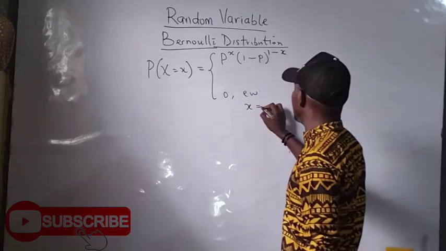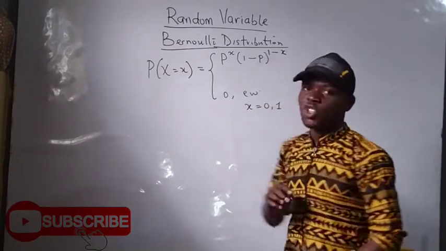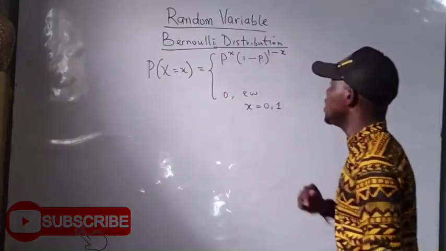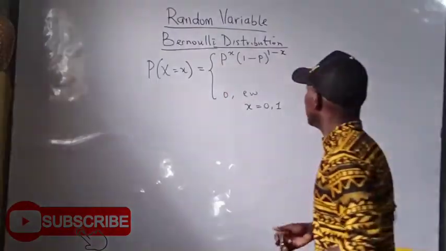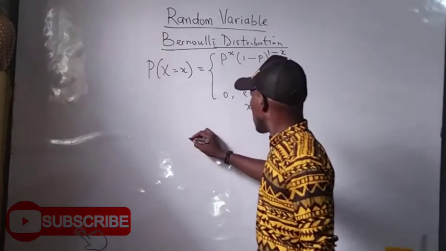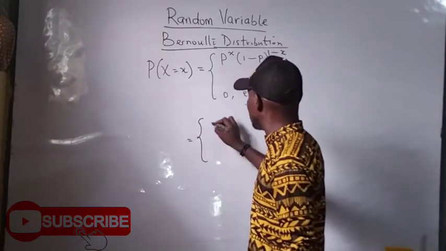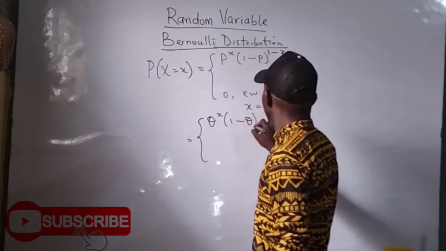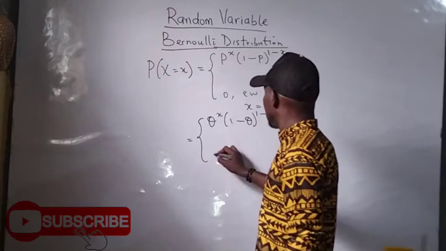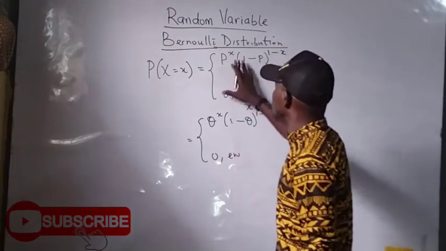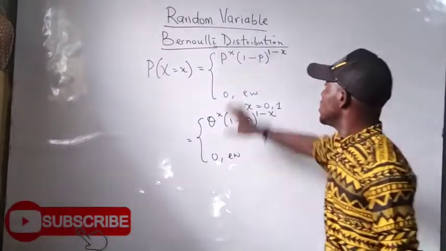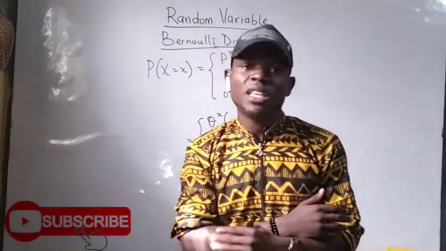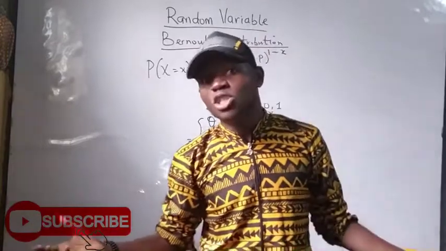With x ranging between 0 and 1. That is the outcome. That is the PDF of a Bernoulli distribution. In some textbooks you can also see it as theta raised to power x, times 1 minus theta raised to power 1 minus x, and 0 elsewhere. Now, what does this mean? This is a piecewise function indicating the PDF of a Bernoulli, and 0 elsewhere implies that if the experiment never occurred at all, then you have a 0.